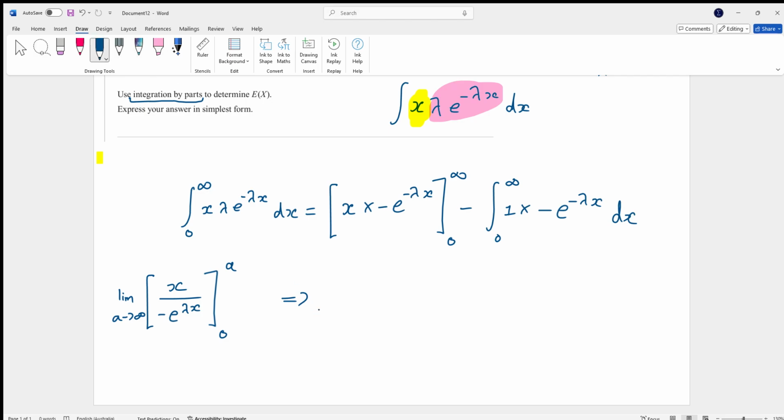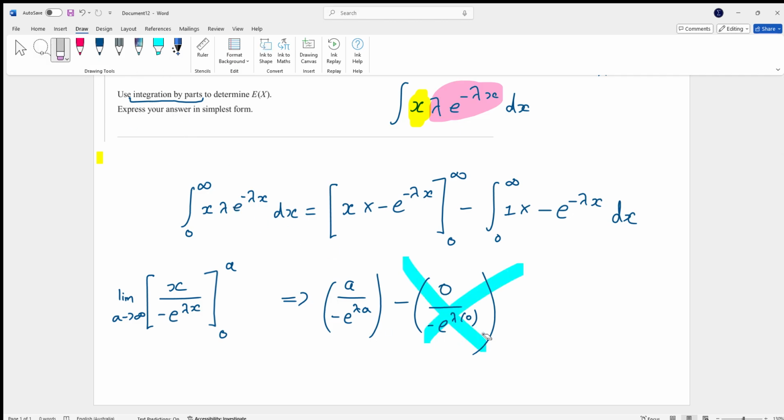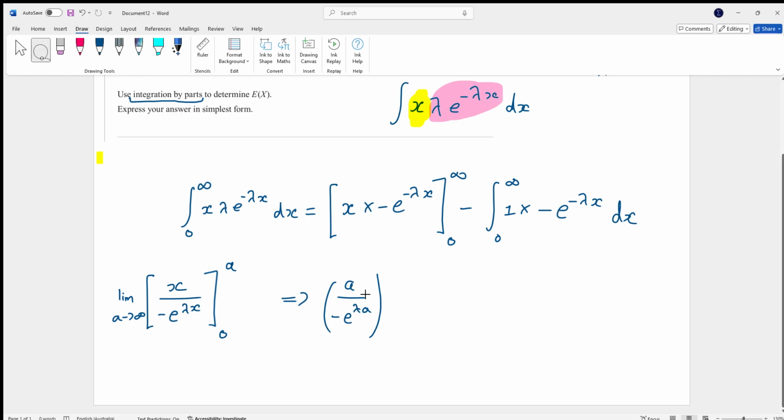Let's chuck in a now. Okay, so upper bound goes in first, so you have a over negative e^(lambda a) minus 0 over negative e^(lambda times 0). This term fully disappears, so we don't have to worry about that. Now, let's look at this guy here, because remember, the limit is still present here, because a represents infinity.